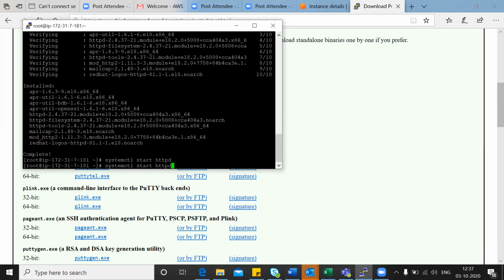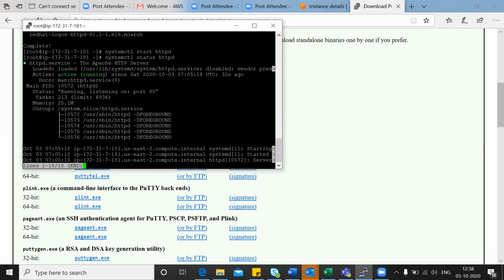Go with the left arrow near the T of start. Now with backspace, you remove R and T. Now you make it status, S-T-A-T-U-S. Enter.